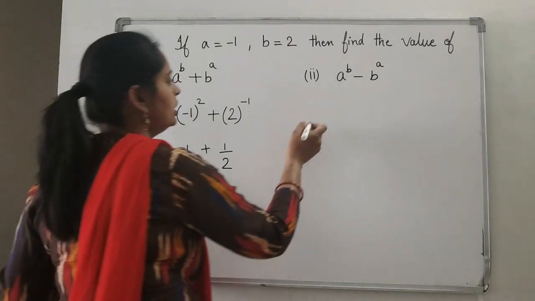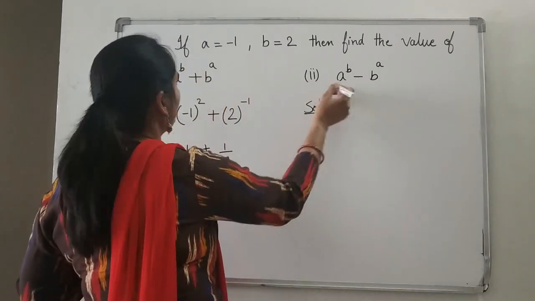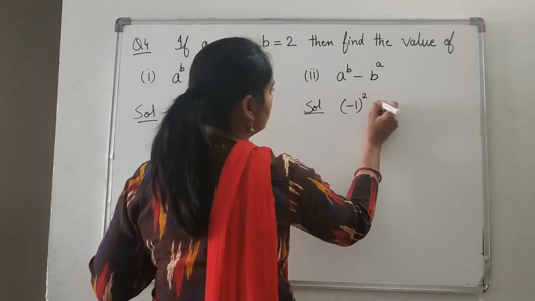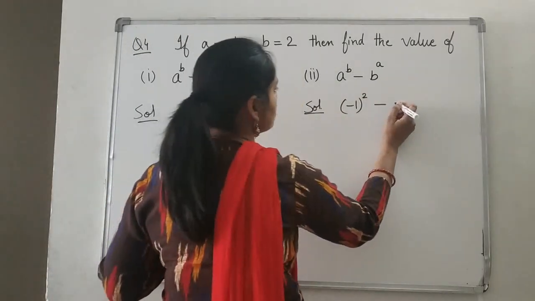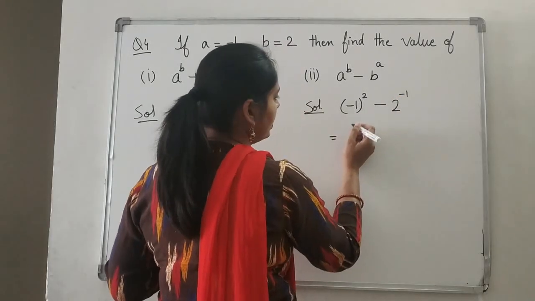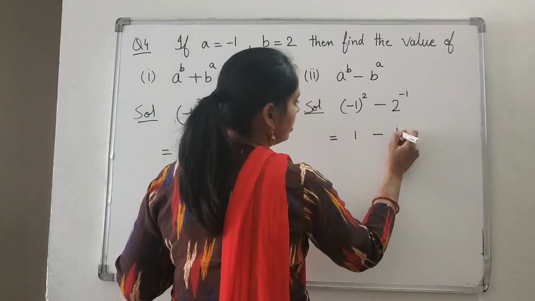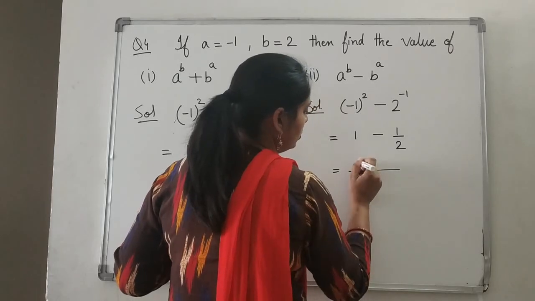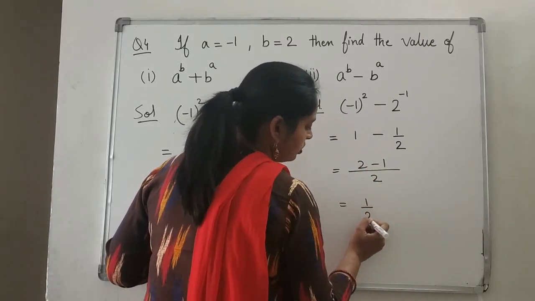Okay. Then see here again, for this also we just have to put the value. What is a? Minus 1 to the power 2 minus, what we have to do? b is 2 to the power minus 1, which will be equal to minus 1 to the power 2, which will give you how much? 1 minus 1 upon 2. So again LCM is 2. 2 minus 1. So your answer is 1 upon 2. Okay?